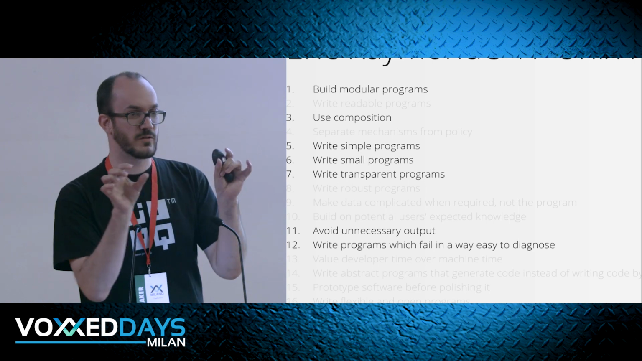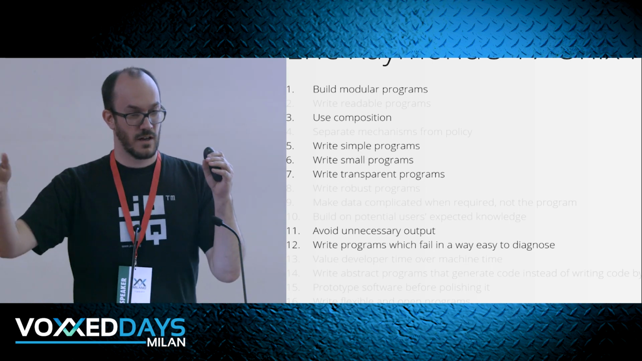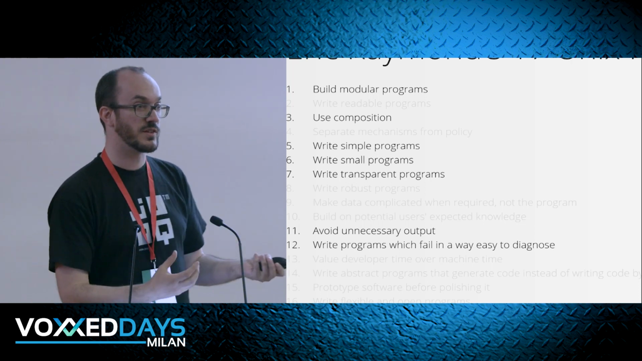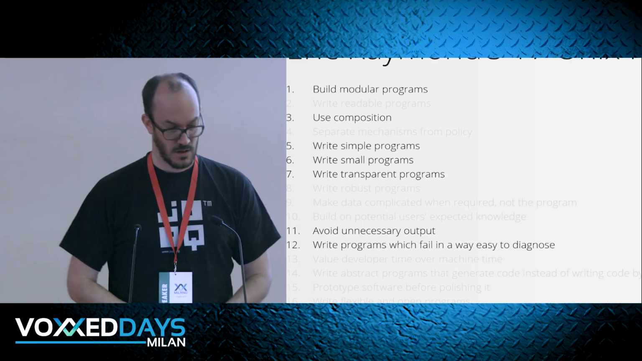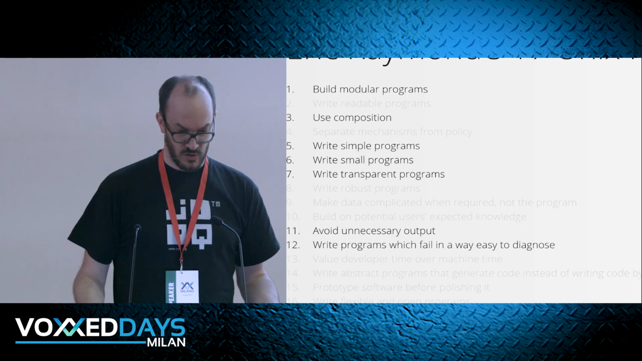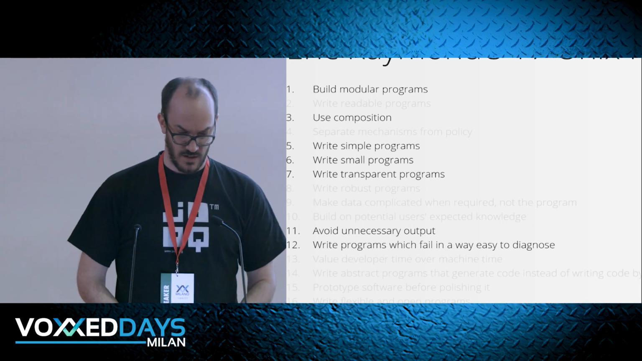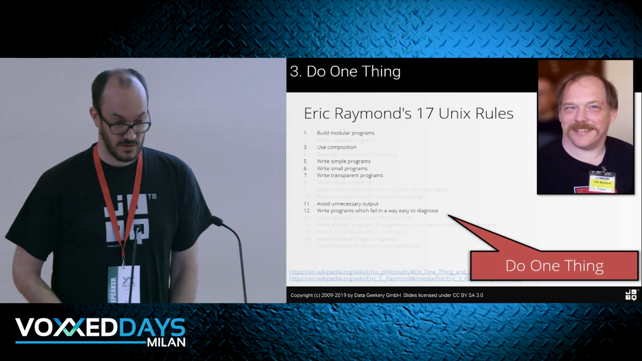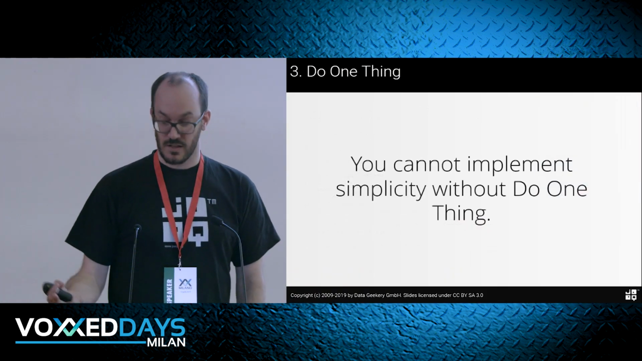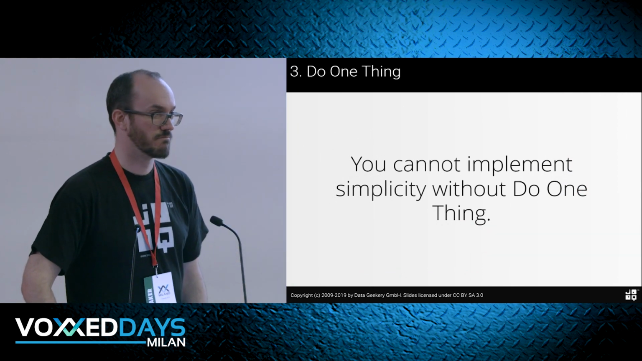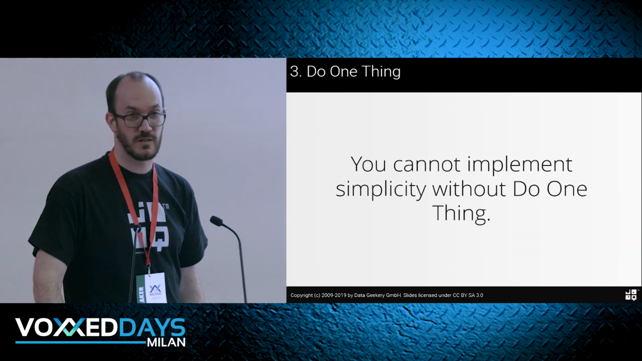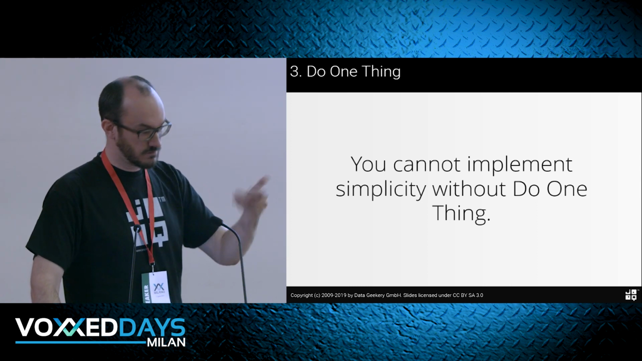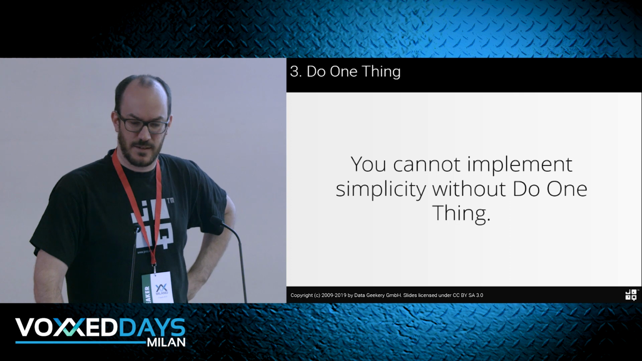So you have these tons of little programs. You can pipe them together, and everyone does only one thing, and you exactly understand what it does, and you know when to use it as soon as you've learned that it exists. Composition, simple programs, small programs, transparent programs, unnecessary output should be avoided. All of this is about doing one thing and simplicity, so you cannot implement simplicity without doing one thing. And that's the end of the bullet. This one is really, really simple to grasp. We just have to be diligent enough to actually implement it.